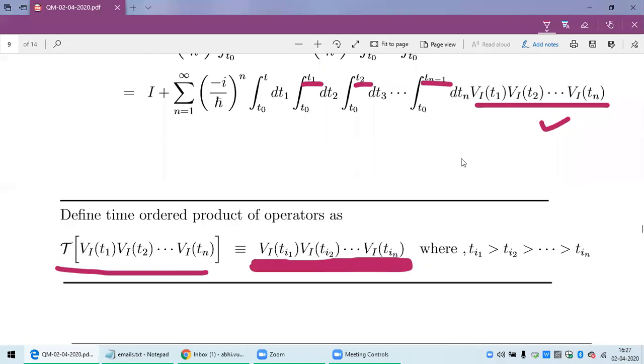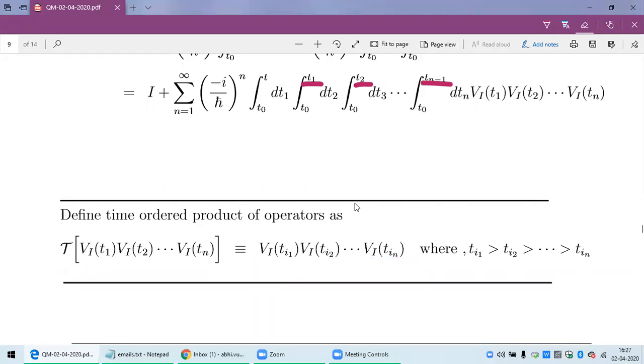Anyway, so this product. So Runavu, what you said, that is absolutely correct. I am going to prove that only to them. So this we define as a time order product. Just a minute.